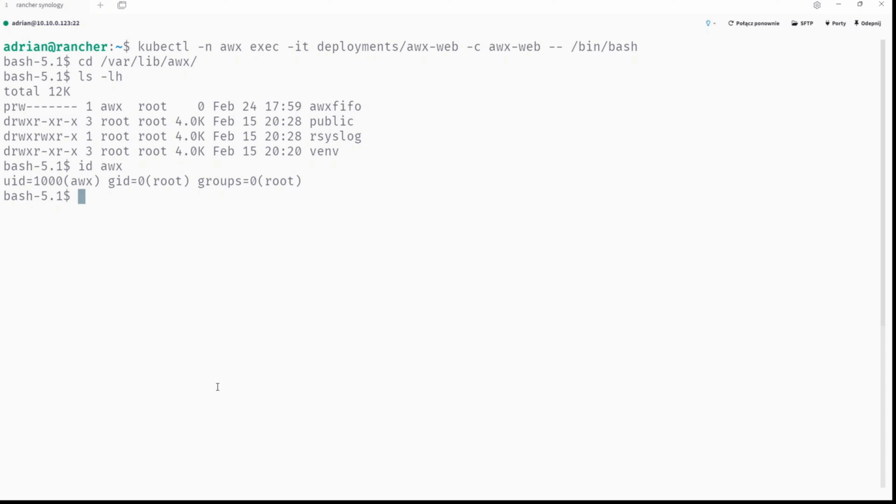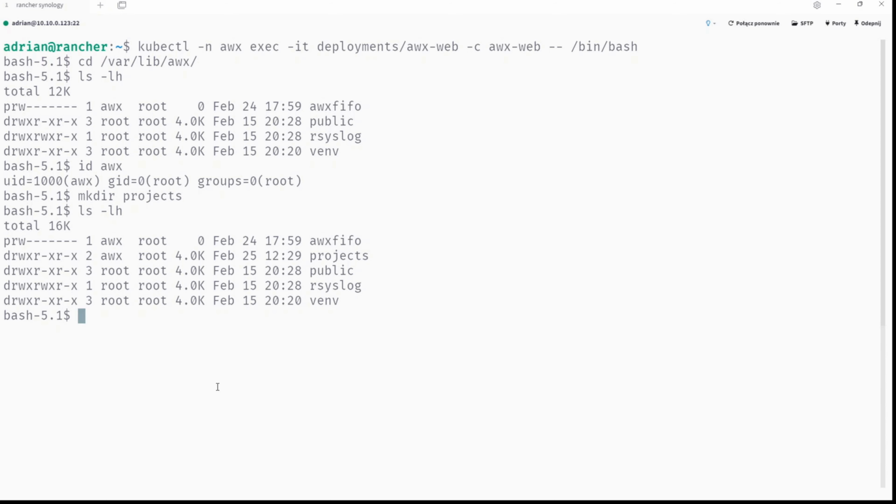And now we will try to figure it out, and we will create a directory, so mkdir projects, and we will just focus on the permissions. And what happens? Well, because we executed the command mkdir as a standard user AWX, it created a projects directory with user AWX and group root. And this is accessible via the AWX account on this container.